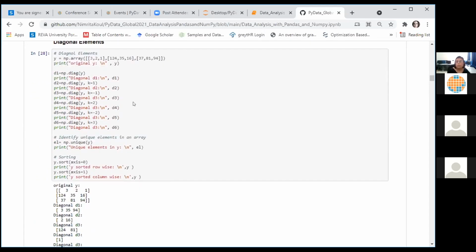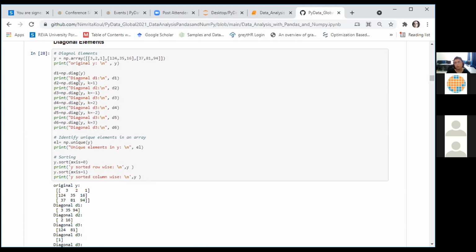We can also find out the diagonal elements in a multidimensional array using the diag function. So you create an array like this. This is a two-dimensional array, its name is Y. We can use the diag function to see the diagonal elements, not only the primary diagonal, you can also see the elements above and below the primary diagonal.